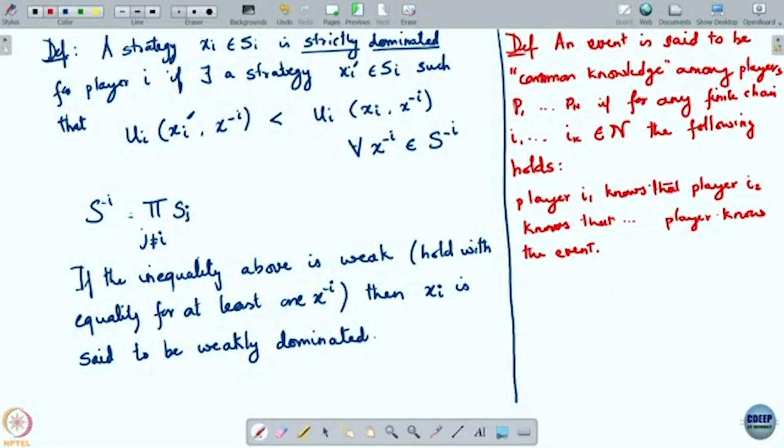It leads to many of these logical puzzles that you may have heard of, like the muddy children puzzles. You can read up about this on the internet, about the fine distinction between each player knowing a thing versus that thing being common knowledge. The term often used is that when each player knows a certain thing, we say that it is mutual knowledge, but it is not common knowledge until all of these conditions actually hold.